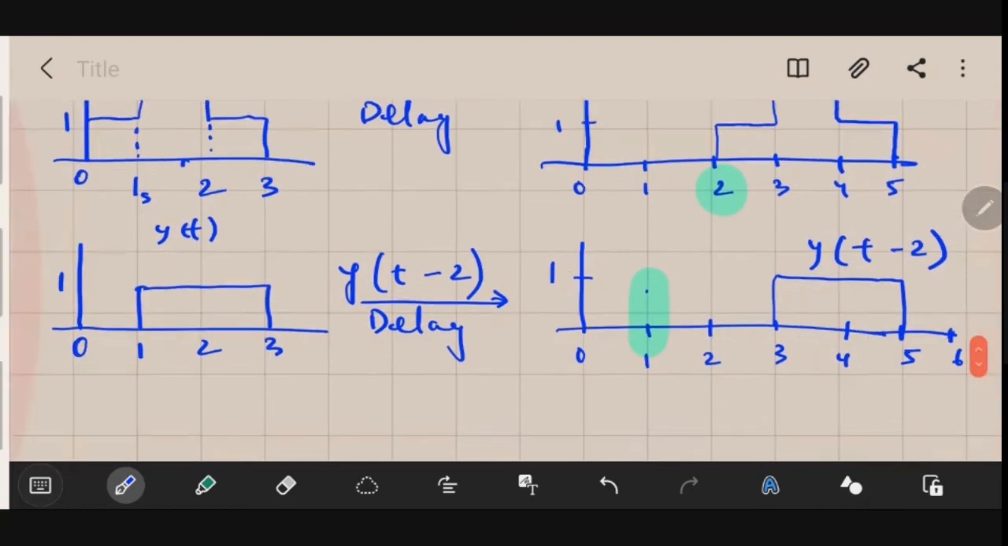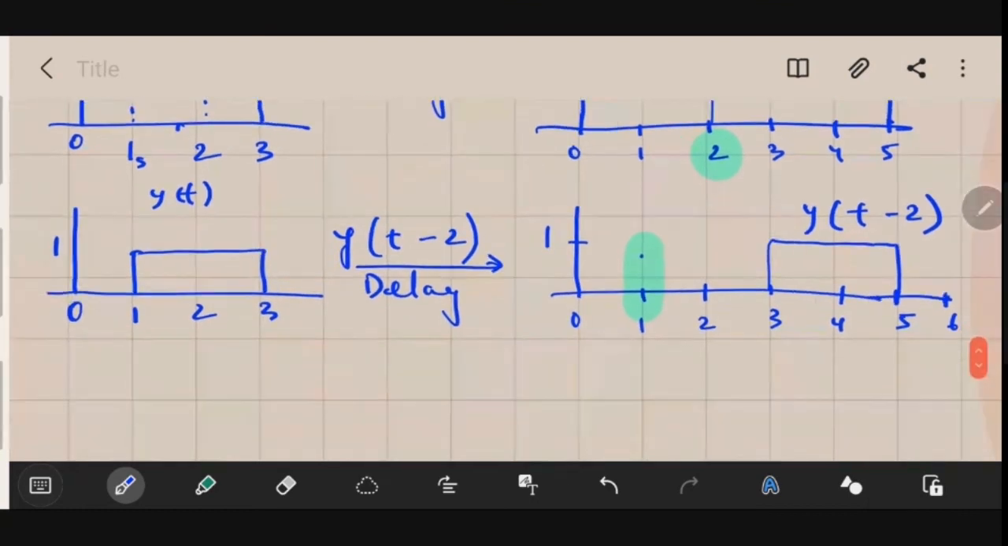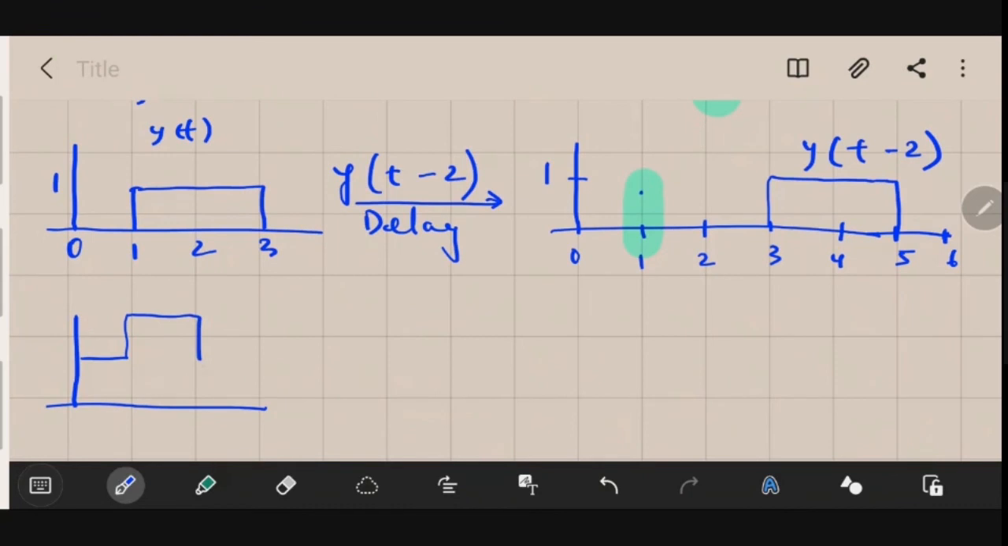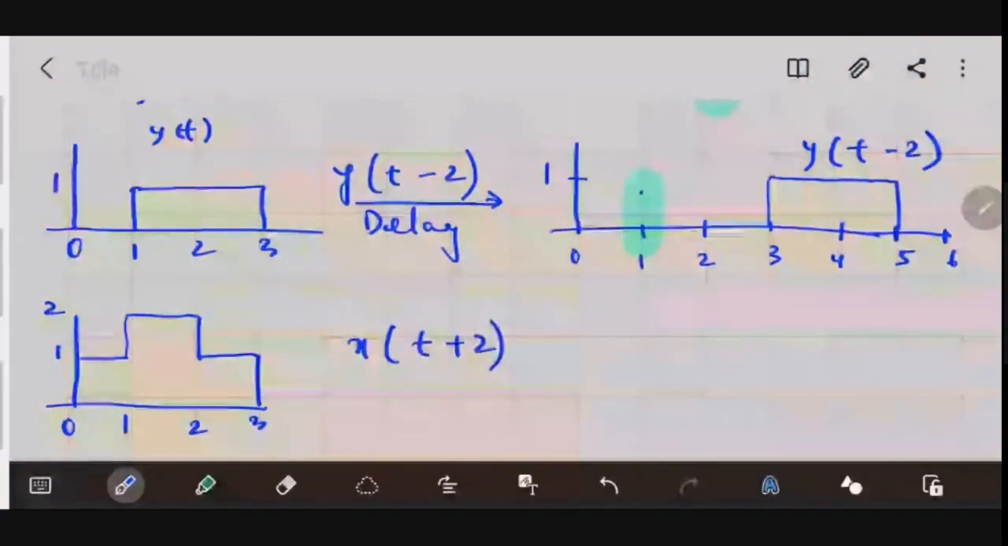Let me also show you the advance operation. Let us take the same signal. This is 1 second, this is 2, this is 3, this is 0, this is 1, and this is 2 volts. Now we will perform an advance operation, so x of t plus 2. So we are doing an advance operation. What will happen? Just see.